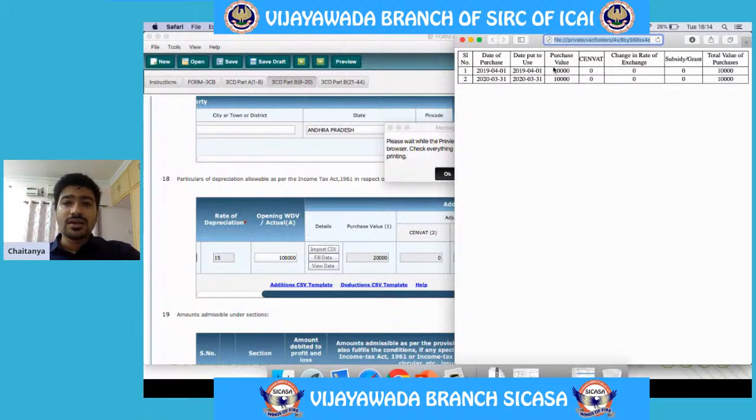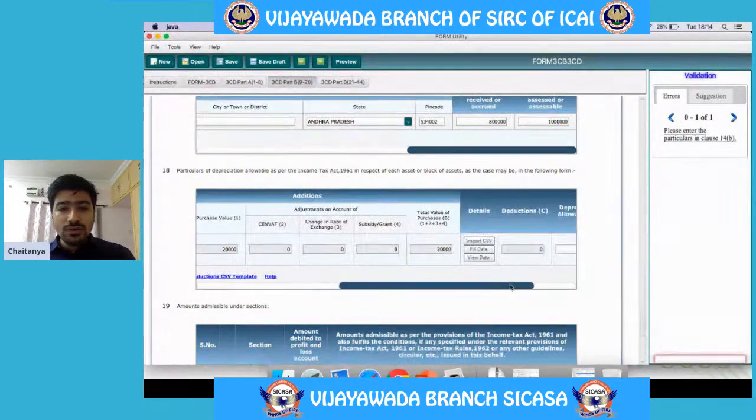Say asset 1. Asset 1 is purchased on 1st April 2019 and it is put to use also on 1st April 2019. And the second asset I have purchased on 31st March 2020 and it is also put to use on 31st March 2020. So these two are the assets which are purchased during the year.